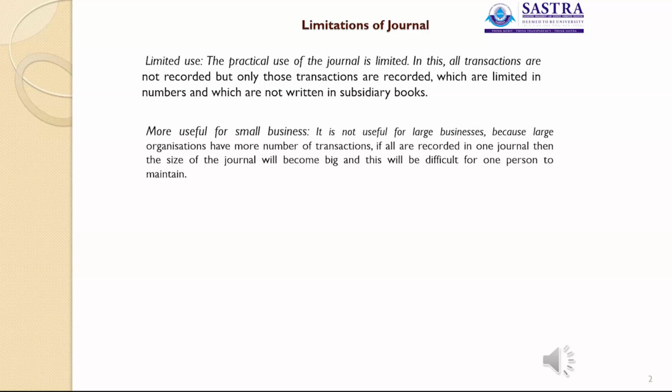Then, more useful for small business. It is not useful for large scale organizations because large scale organizations have more transactions. If all are recorded in one journal, then the size of the journal will become big and this will be difficult for one person to maintain. So subsidiary books are used for large scale organizations, and the journal only for small scale.